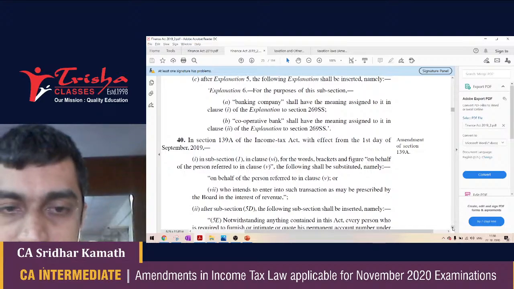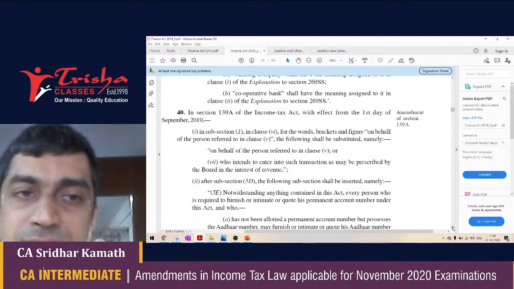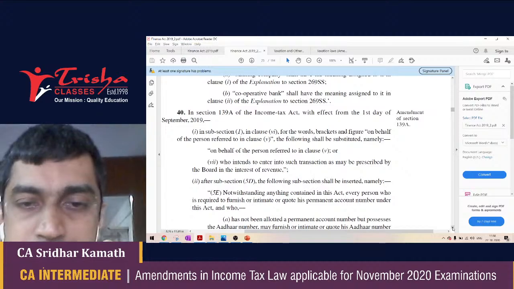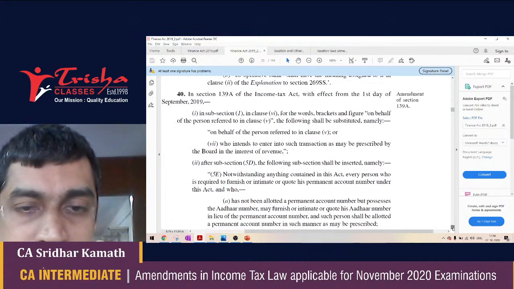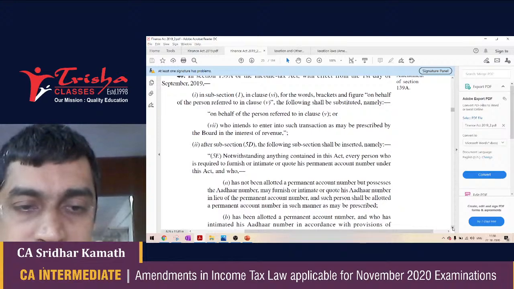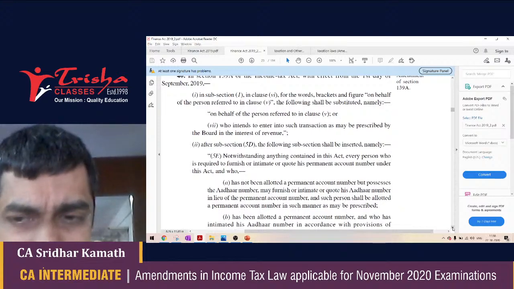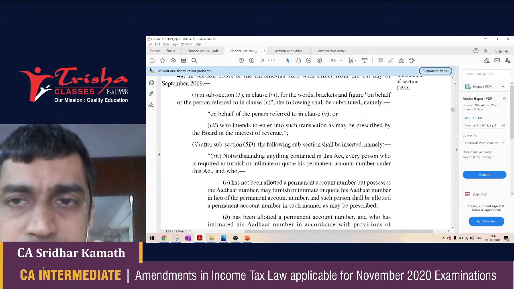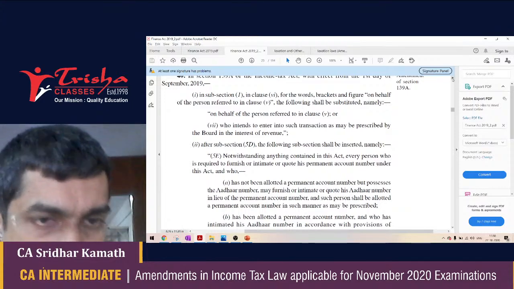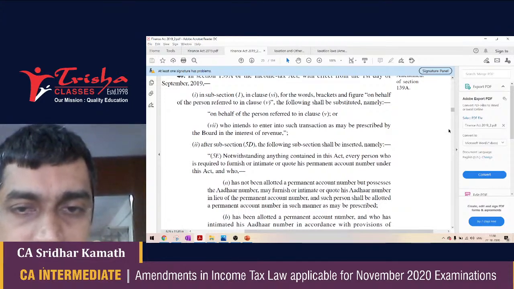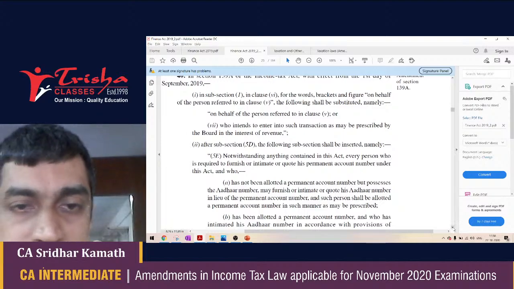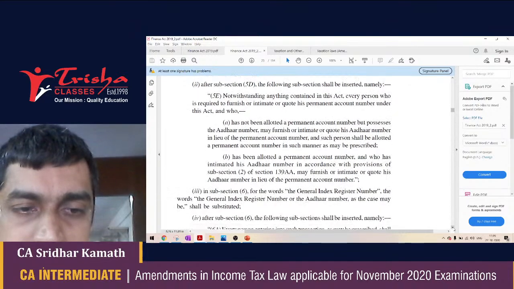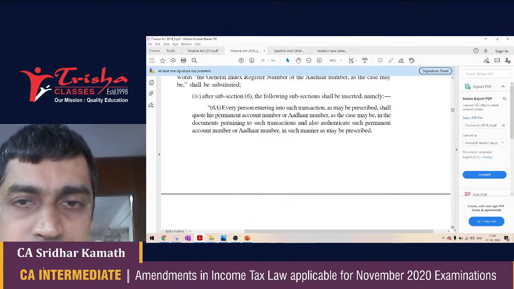139A is applicable. 139A is a section which talks about obtaining of PAN number. It's a theoretical portion. I can even skip this, but please see the change that has happened for 139A, subsection 5E of the Act, where they are talking about intimation of the PAN in various documents. I will skip this and move further.